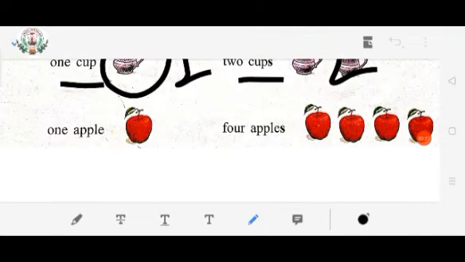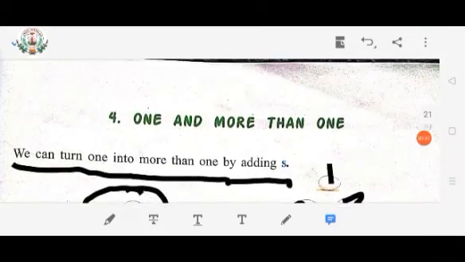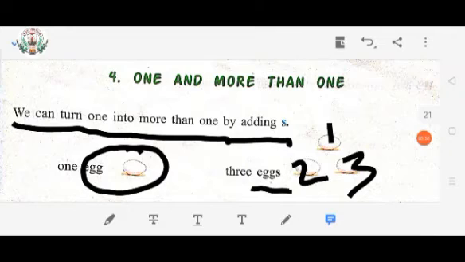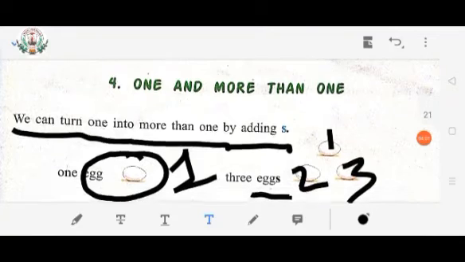Here only one apple is there. So the spelling of apple is A-P-P-L-E, apple. Here 4 apples are there. So what will be the spelling, children? A-P-P-L-E-S, apples. So, my dear children, from this you can understand we can turn 1 into more than 1 by adding s.